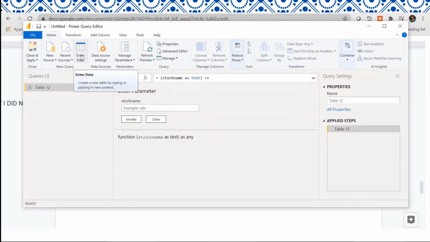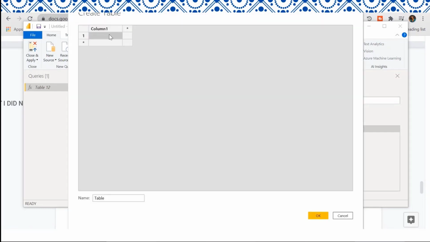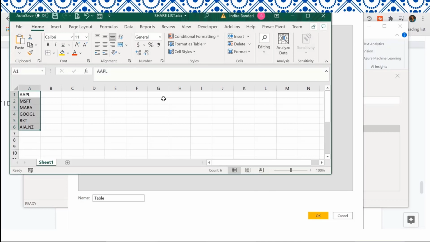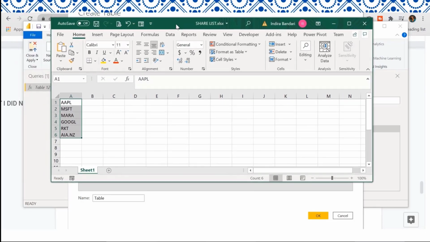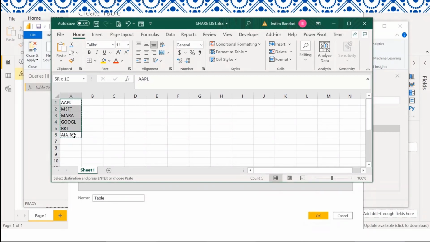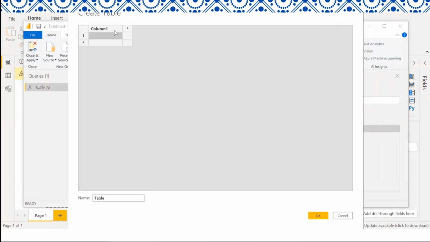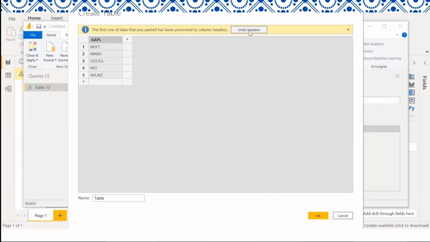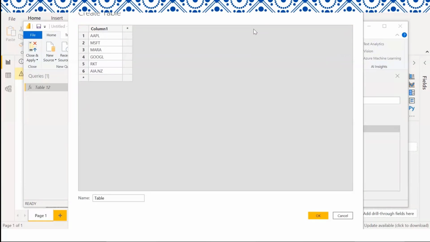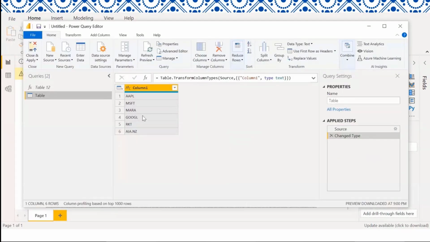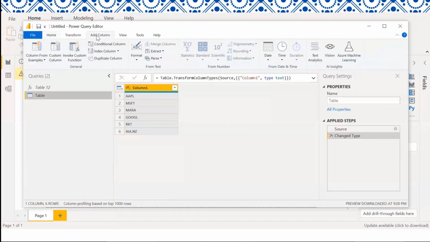So next I want to enter some data, the companies that we want the shares for. I have made an Excel spreadsheet for the companies that I want. So MARA is the code name for one of the companies, and GL is obviously going to be Google. I'm going to copy these and paste them over here, and I'm going to undo headers. Once I do that, I'm going to go OK. Once I click OK, it's come up with the companies that I want.